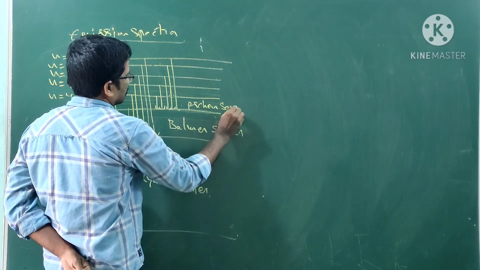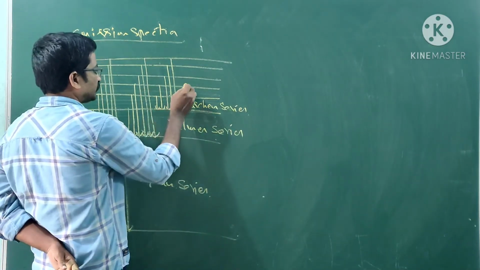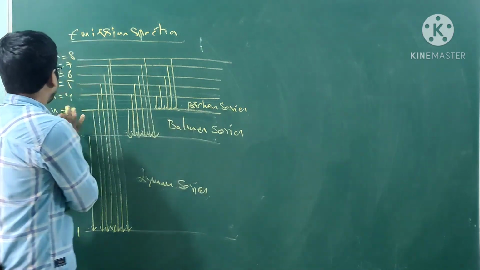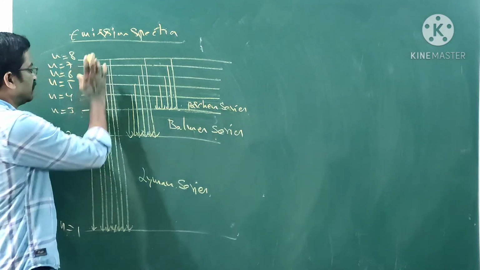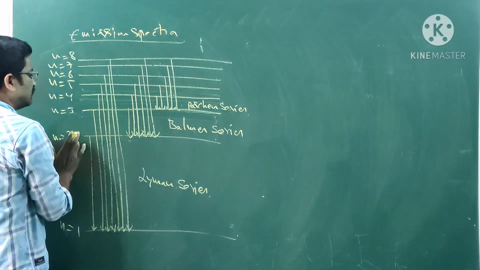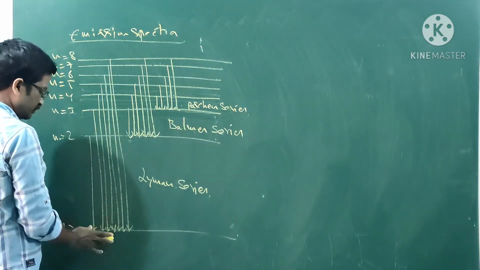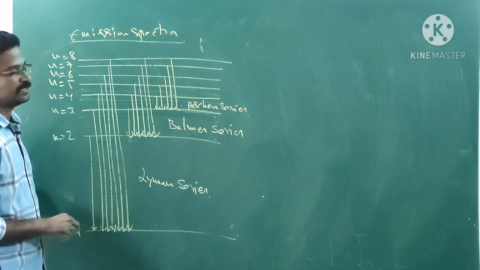Paschen series. Any level to third level is known as Paschen series. Any level to second level, Balmer series. Any level to first level, Lyman series. Like that you can remember easily.